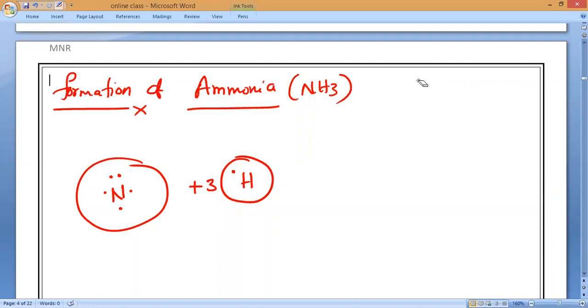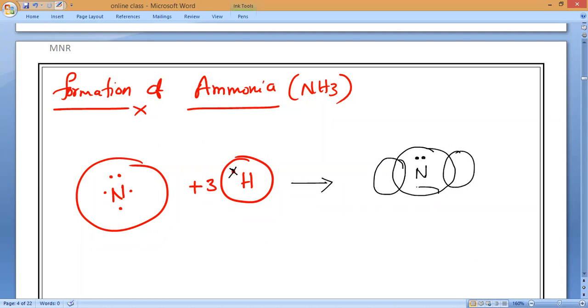Earlier it was one nitrogen with another nitrogen, but here nitrogen is with 3 hydrogens. That is why I am keeping them in different positions. Do you all understand, everybody? Clear? Yes, sir. Let me take hydrogen as a cross. I am taking hydrogen as a cross now, my choice. So nitrogen will have how many lone pairs of electrons, meaning unshared electrons? One pair of unshared electrons.